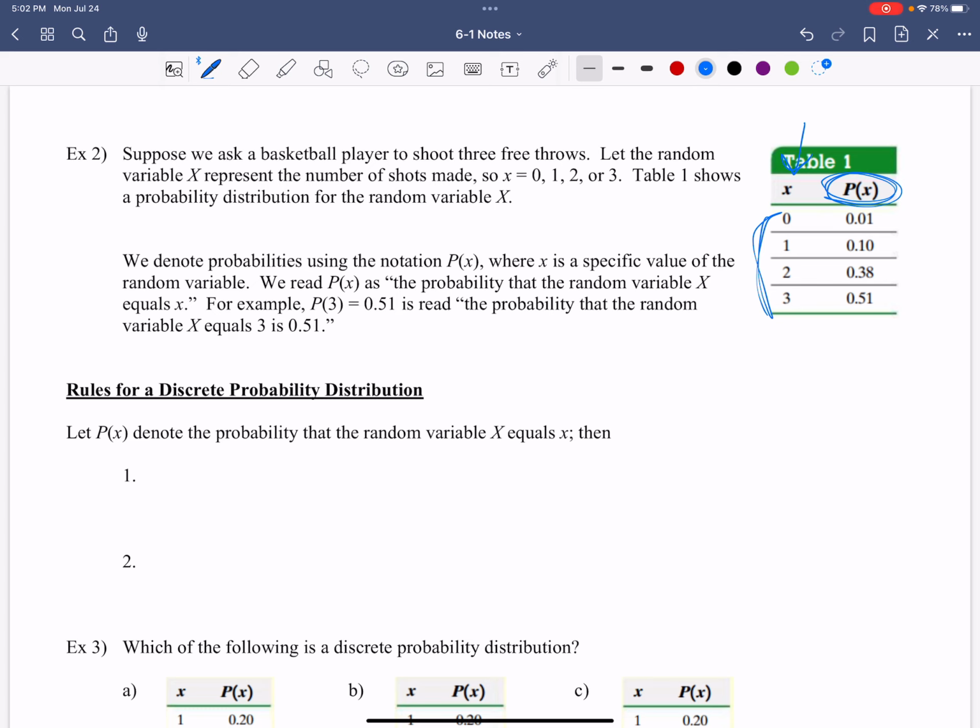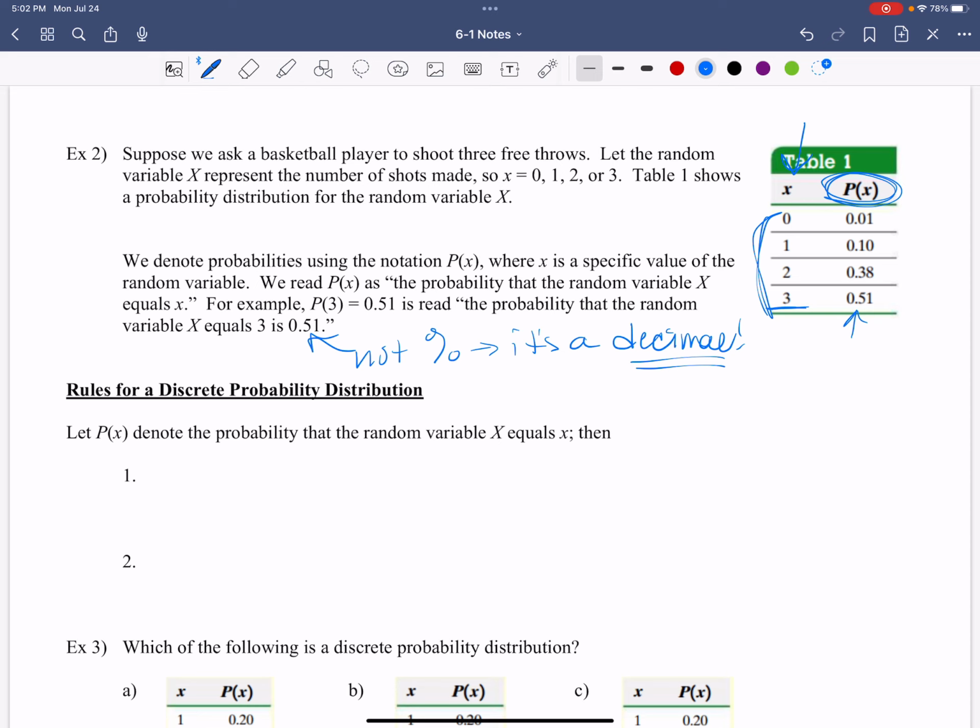For example, P of 3, this possibility, is equal to 0.51. Read, the probability that the random variable x equals 3 is 0.51. I'd also like you to notice this is probability. Is that a percentage? No, because we have criteria associated with probability, right? This is not a percent. It is a decimal. Same thing that we've already talked about in chapter 5 with probability.